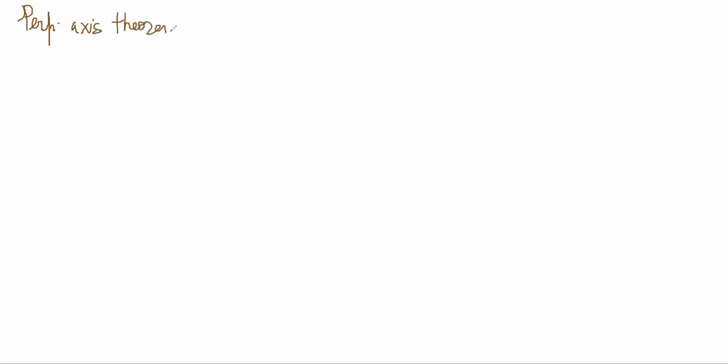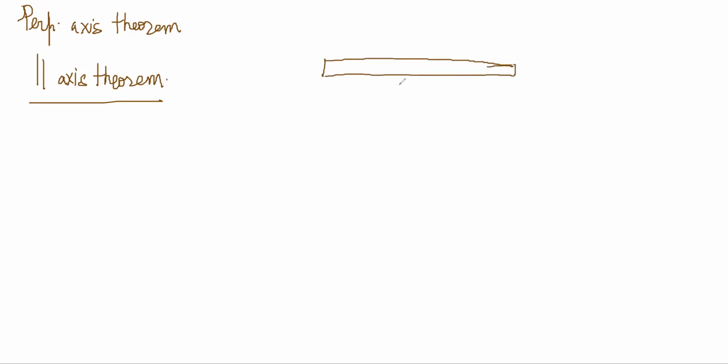Now there is also a theorem called the parallel axis theorem. The parallel axis theorem is a little more straightforward in the sense that, let's say this is the situation. This is a rod. These are two axes.